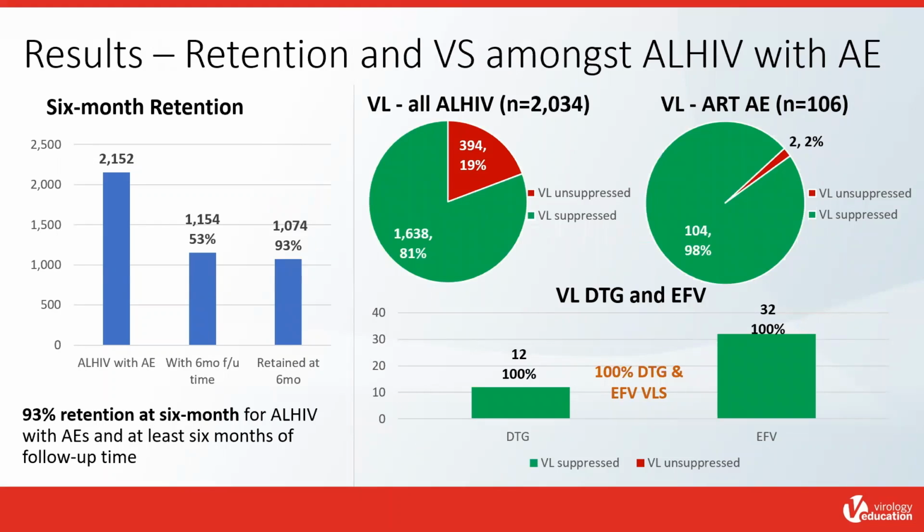On the left side of the screen, we see that the 6-month retention for all adolescents living with HIV with an adverse event and with at least 6 months of follow-up time was at 93%. And on the right side of the screen, we see that the viral suppression for adolescents with an adverse event and who had a viral load result done within the past 12 months was 81% for all adolescents, 98% for adolescents with an ART-related adverse event, and 100% for both dolutegravir and efavirenz-associated adverse events.